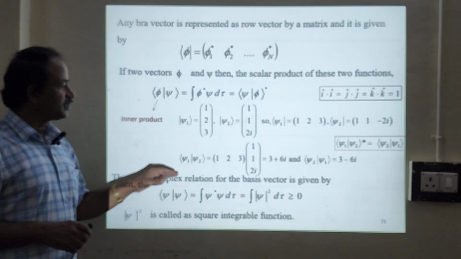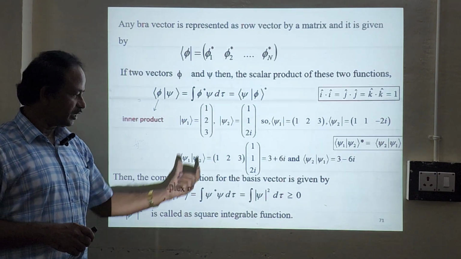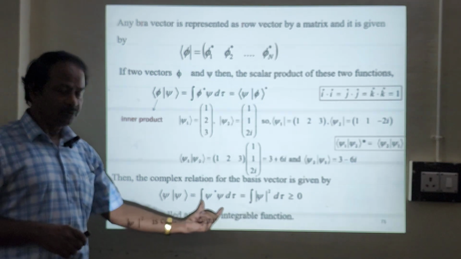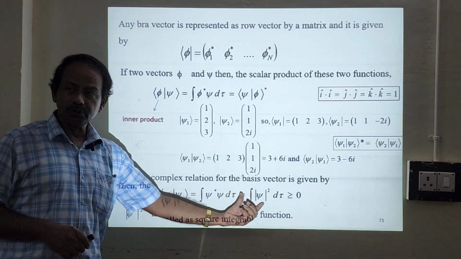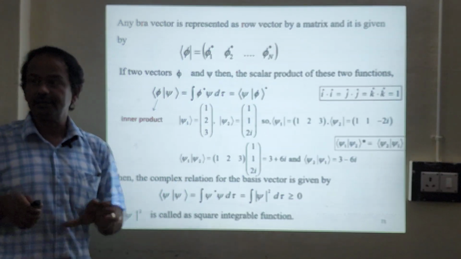So the complex relation for the basis vector is given by the inner product of ψ with ψ, which gives ψ star ψ dτ, equal to mod ψ squared dτ, and this value must always be greater than or equal to 0.